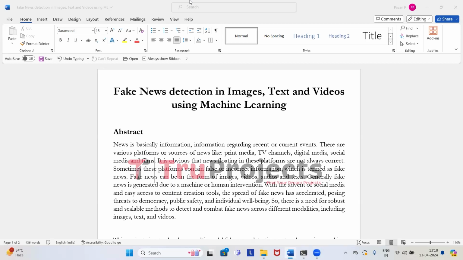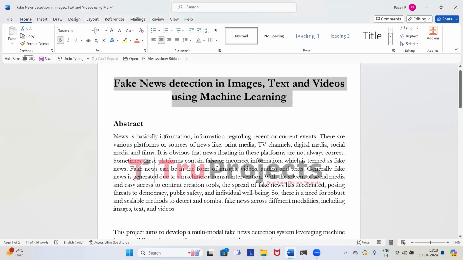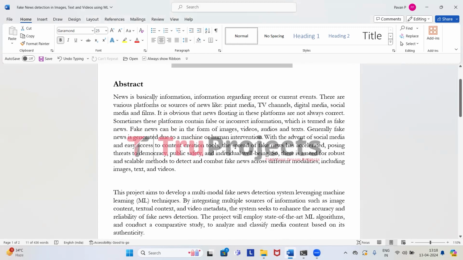To True Projects. In this video, we are going to discuss the project which is fake news detection in images, text and videos using machine learning. So before getting into the execution, let us understand what the project is about.